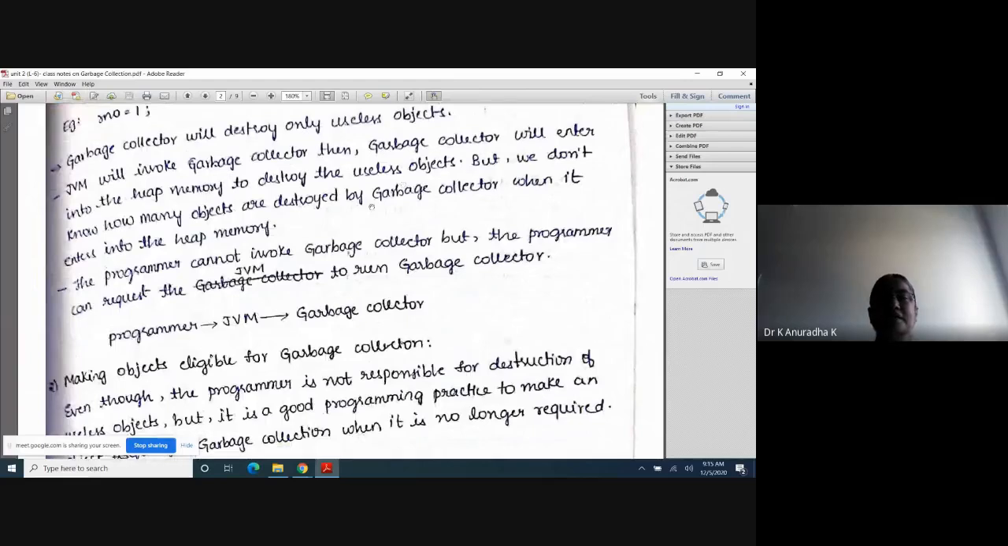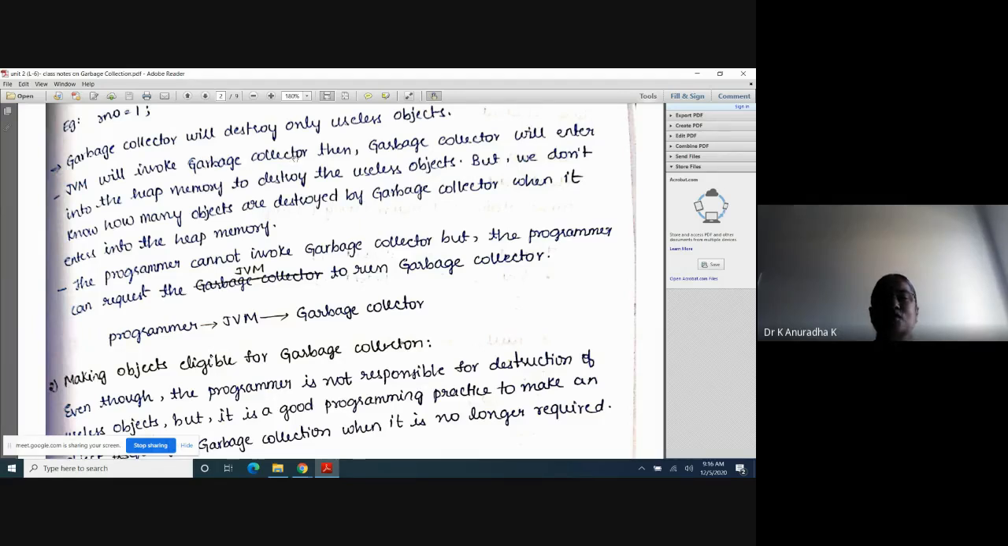Next, after understanding the difference between useful objects and useless objects, see here, I will read this one. The garbage collector will destroy only useless objects. Next, JVM will invoke the garbage collector. Then the garbage collector will enter into the heap memory to destroy the useless objects. Already explained: memory is divided into three parts: stack memory, heap memory, and method area. Inside the heap memory, the memory is allocated for the objects.